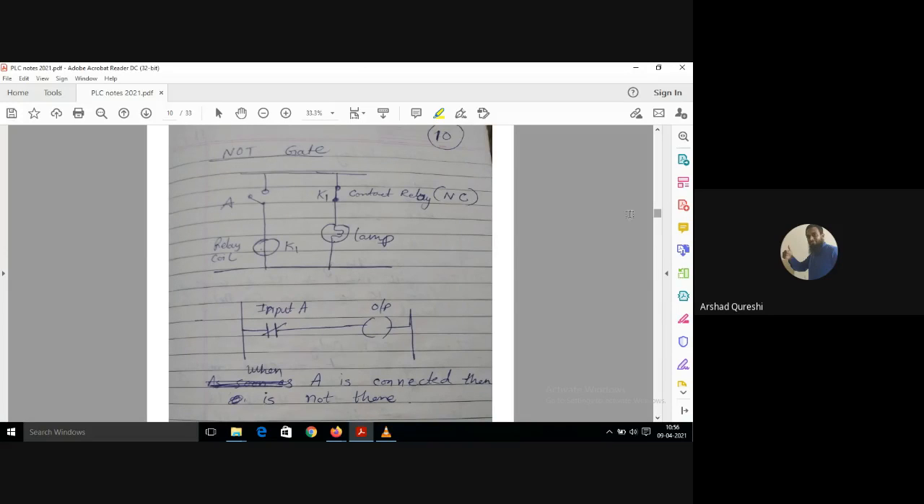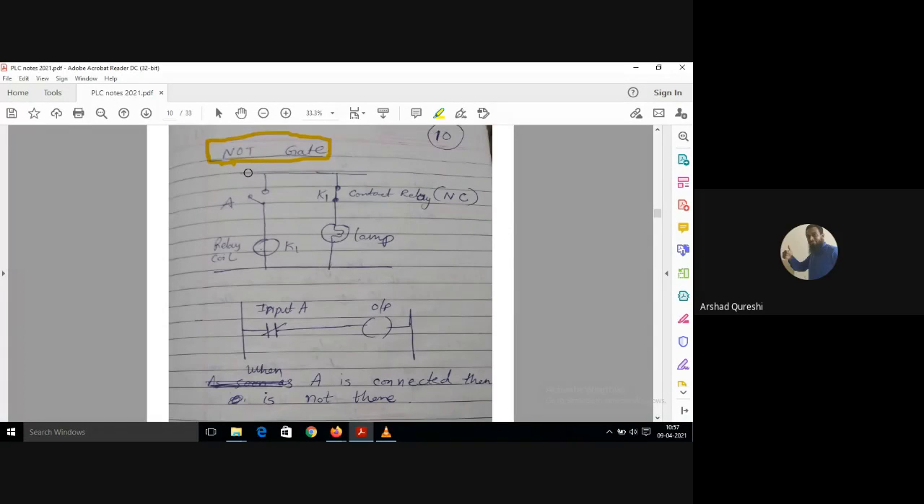See, this is a NOT gate also. If you want, when the push button is pressed, your lamp should be off, then also you can design a circuit like that. When the push button is pressed, the lamp should be off, and when it is not pressed, the lamp is on. So how will you do that? With the help of a NOT gate. All of you know what a NOT gate is. When the input is not true, when it is 0, then you are getting the output.